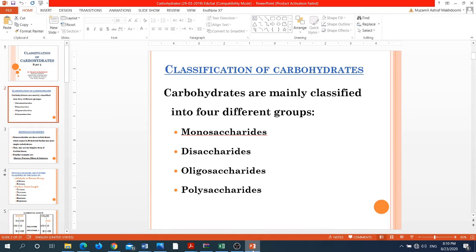In the previous video, I presented to you the definition of the carbohydrates. Now, in this lecture, we will see different classes of the carbohydrates. Students, remember that carbohydrates are classified mainly into four different groups: 1. Monosaccharides, 2. Disaccharides, 3. Oligosaccharides, and the fourth class is the polysaccharide.